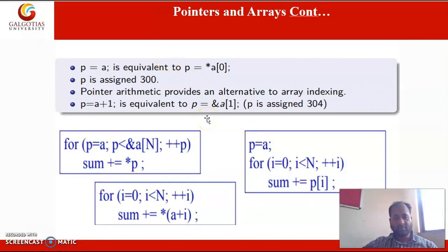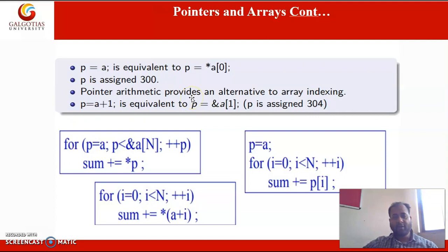So here some examples are also given. p = a, where a is the array variable, is equivalent to p = &a[0]. So what does it mean? Think about it. p is assigned 300, and 300 is the base address of the array.